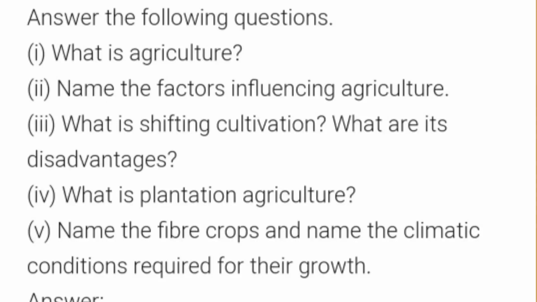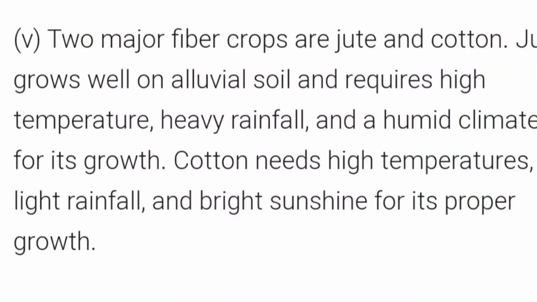Two fiber crops are cotton and jute. Jute grows well on alluvial soil and requires high temperature, heavy rainfall, and a humid climate for its growth. Cotton needs high temperatures, light rainfall, and bright sunshine for its proper growth.